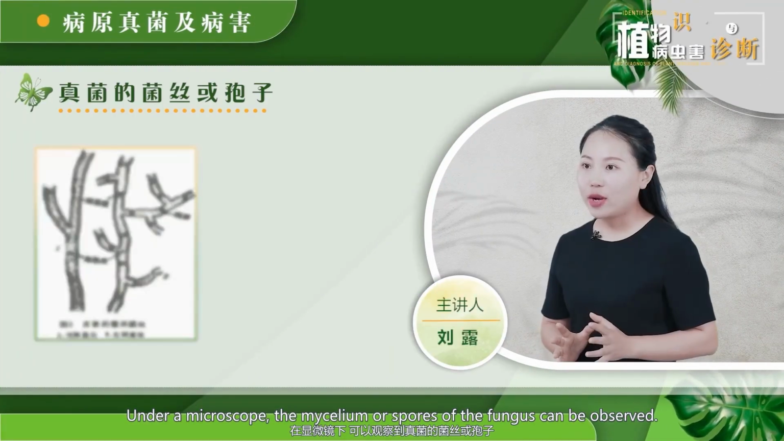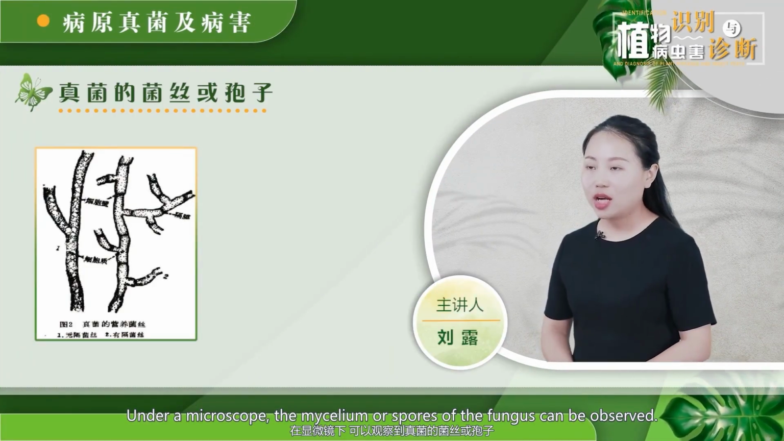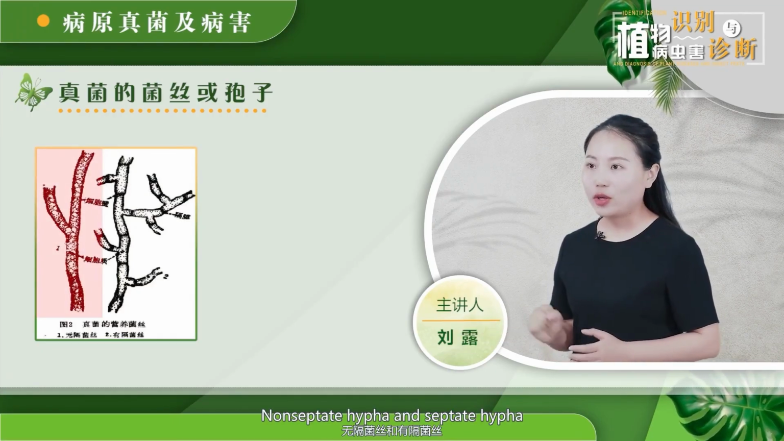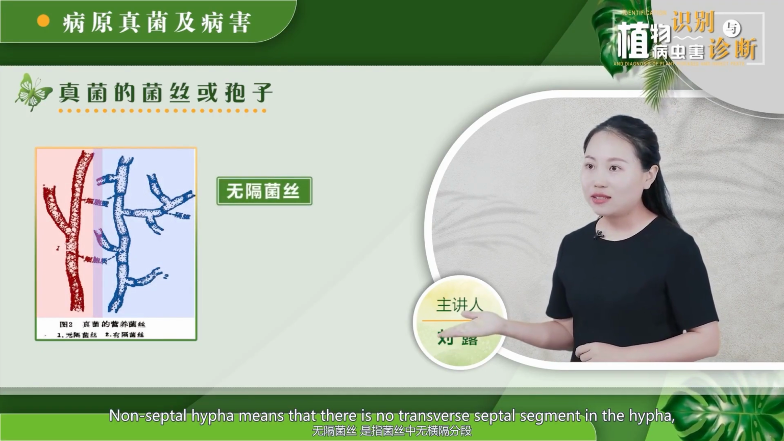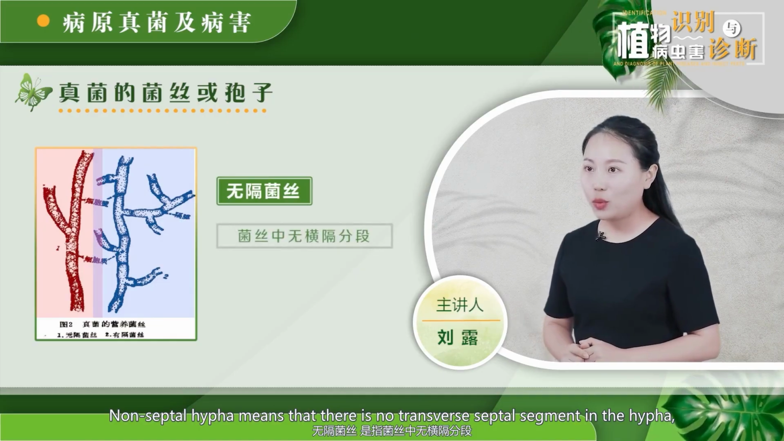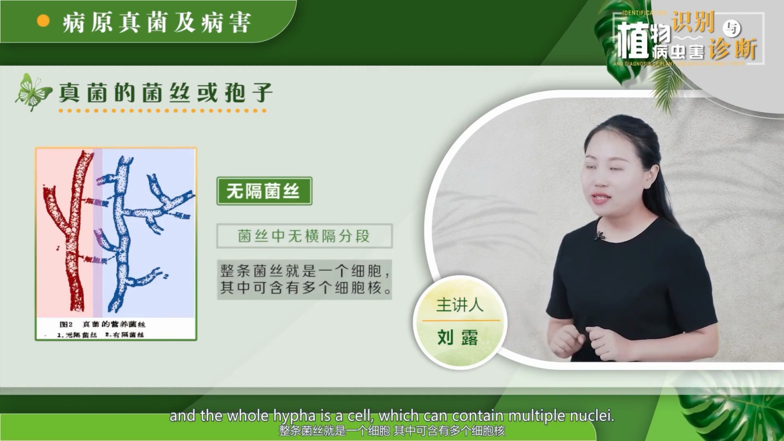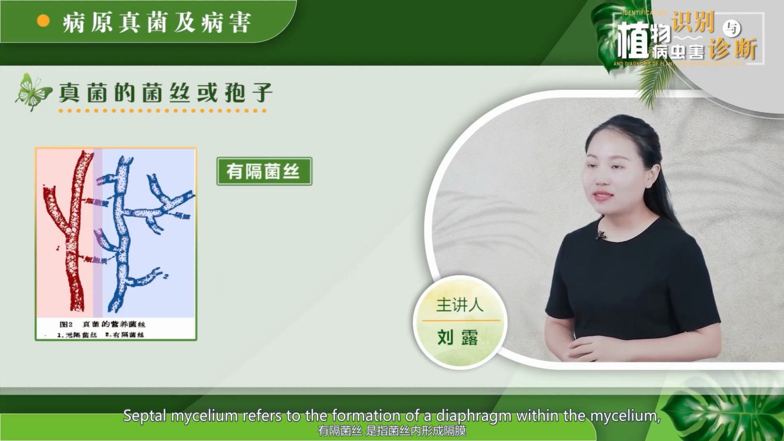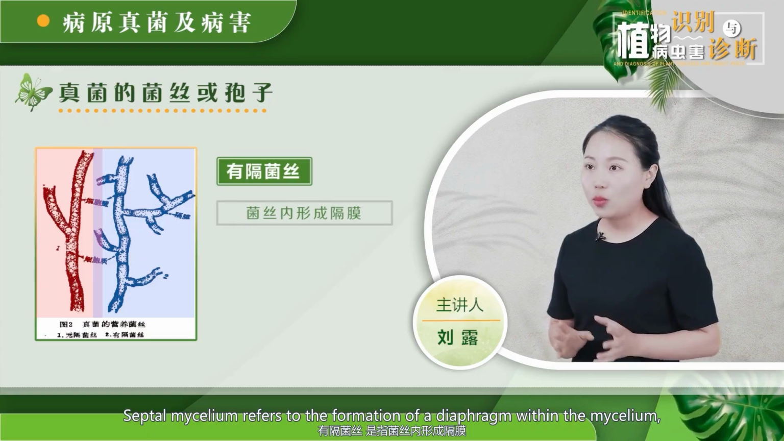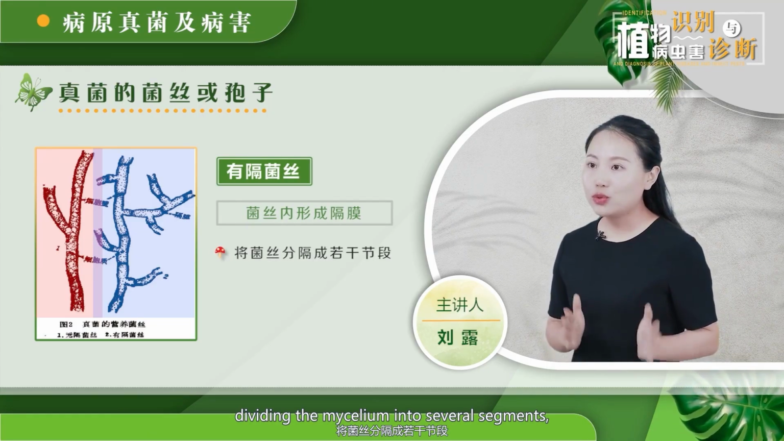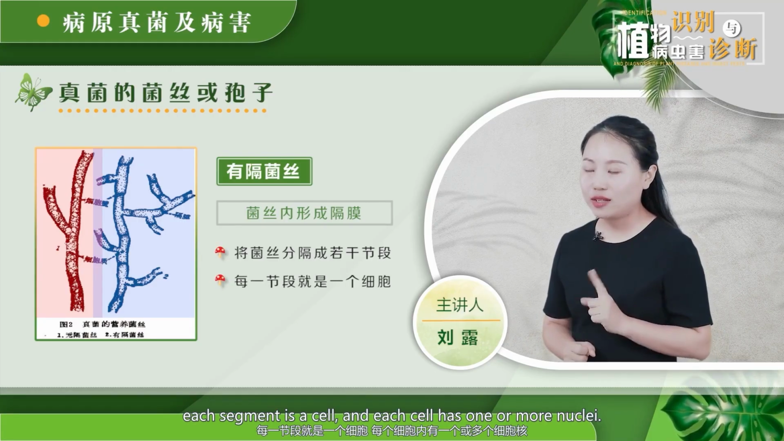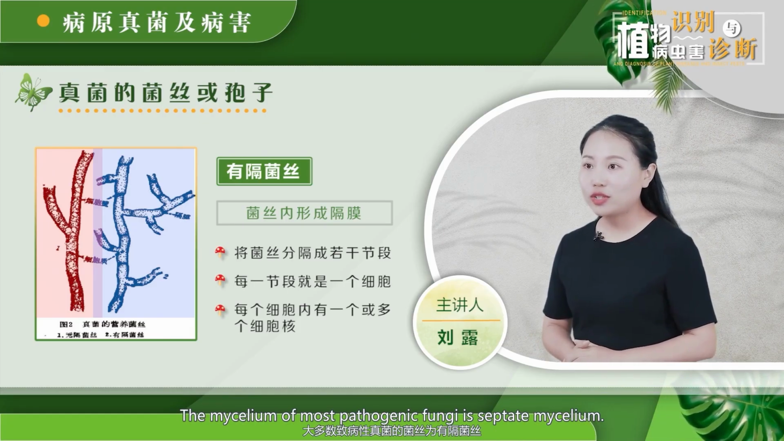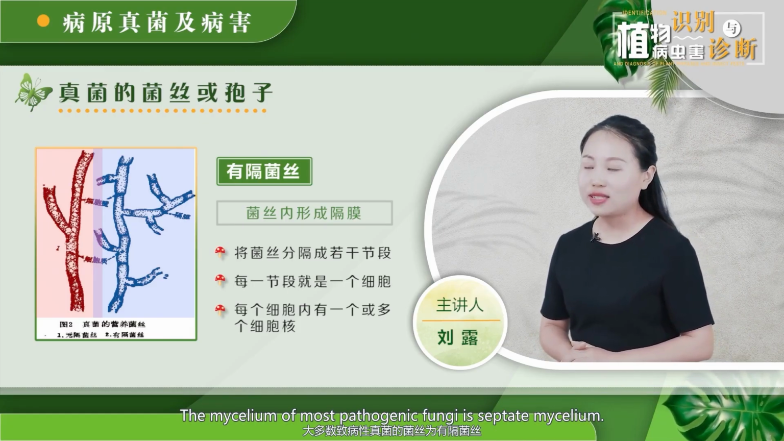Under a microscope, the mycelium or spores of the fungus can be observed. Mycelium can be divided into non-septate hypha and septate hypha. Non-septate hypha means that there is no transverse septum in the hypha, and the whole hypha is one cell, which can contain multiple nuclei. Septate mycelium refers to mycelium in which septa form, dividing it into several segments. Each segment is a cell, and each cell has one or more nuclei. The mycelium of most pathogenic fungi is septate mycelium.